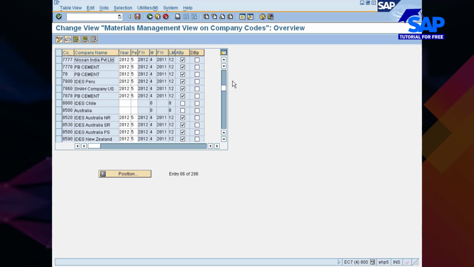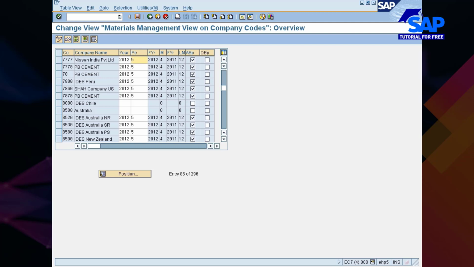You see here, this table you have to understand. Next to the company code is the description of the company code. Next to that you see the year column. This is called the fiscal year. Next to the fiscal year is the period. Period means month, the current month. The current month is May. Next to period is once again the current year, last month. Then next to the last month is last year, last month. It means 2011's last month is 12th, that is December. And then there are two indicators called ABP and DBP.